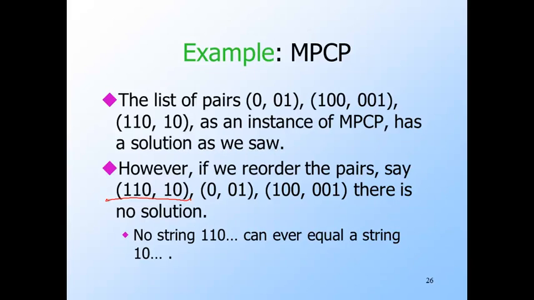Any solution would have to begin with index 1, but then the first of the 2 strings would begin 110, and the second would begin 10. So no matter how we extend these strings, they disagree in their second positions, and so they are not equal.